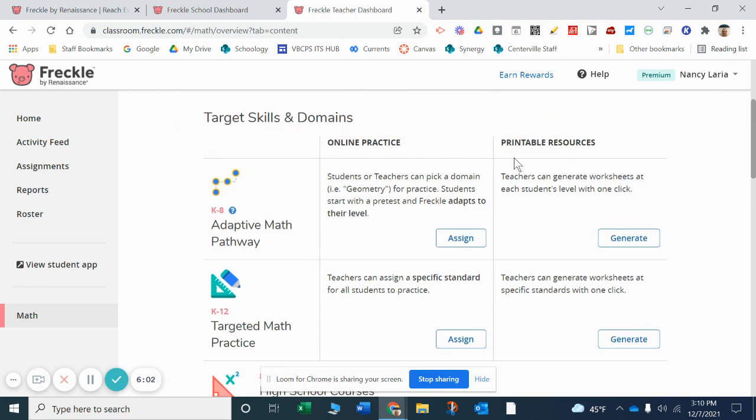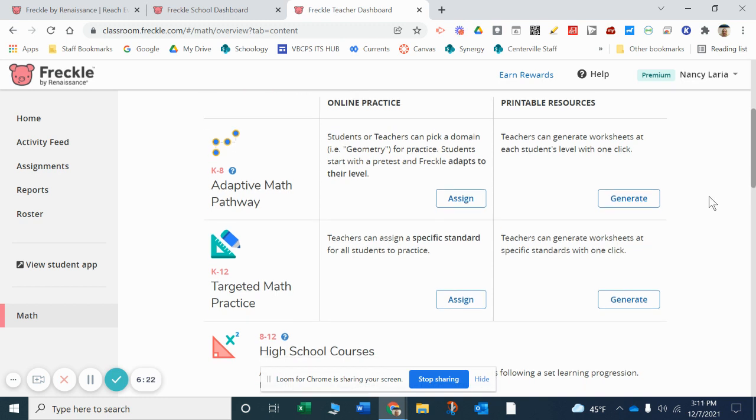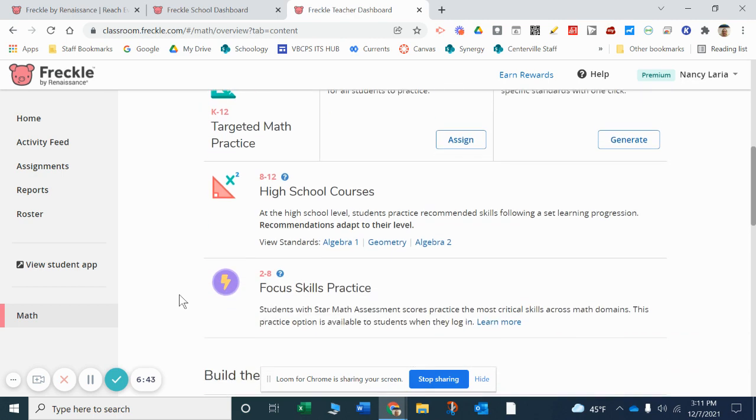And if you go over to the right, you will see printable resources. We are not using printable resources from Freckle. So please do not print these and do not begin using these. Mrs. Ritzel believes that we have many other resources that we can use before Freckle as far as printable resources go. You will also see that we have targeted math practice, and targeted math practice is under the section where, yes, we can use. So we can use both adaptive math and targeted math, but we are not using the printable resources.